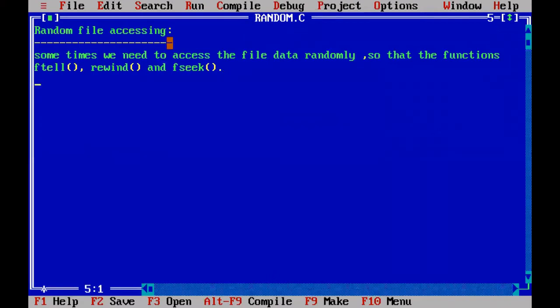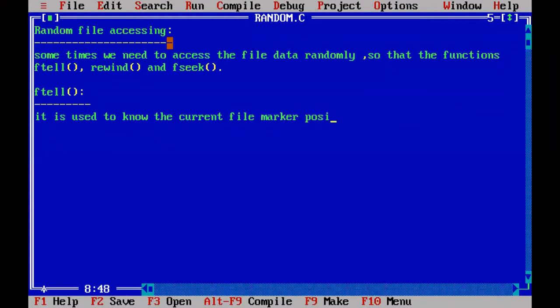So first we start with the ftell function. The ftell function is used to know the current file marker position.